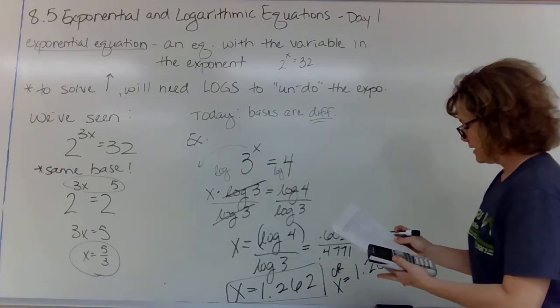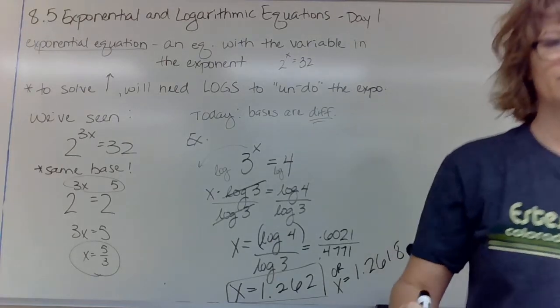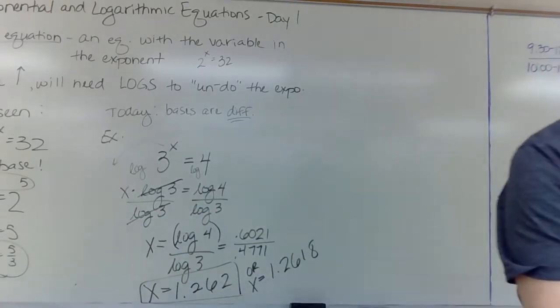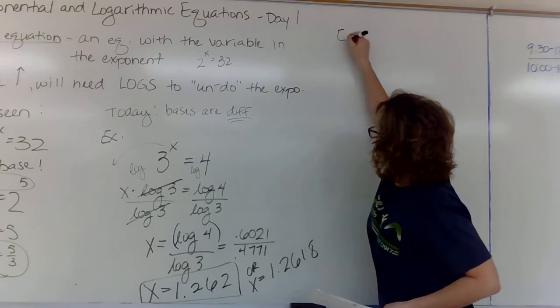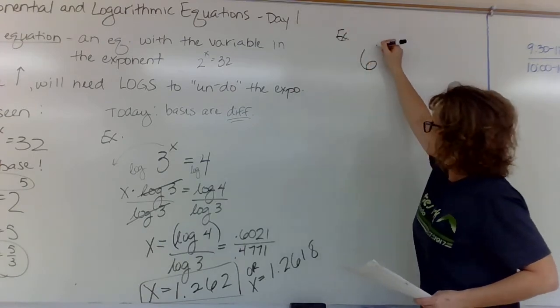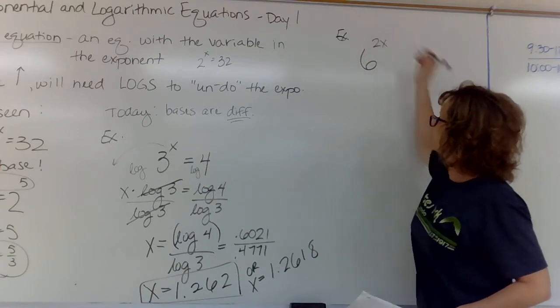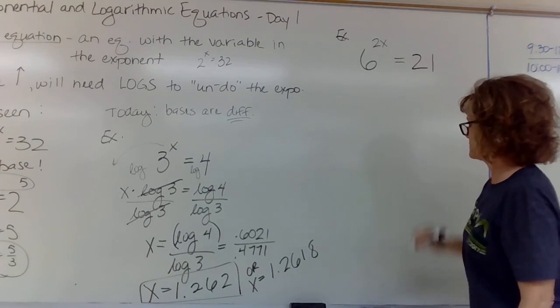Okay, so let's try something a little more exciting. This next example, six to the, okay, that was just plain old x. Let's do to the 2x. And that equals 21.